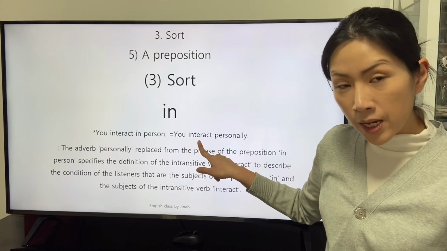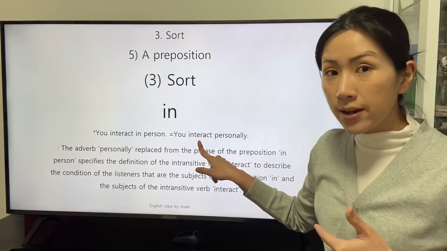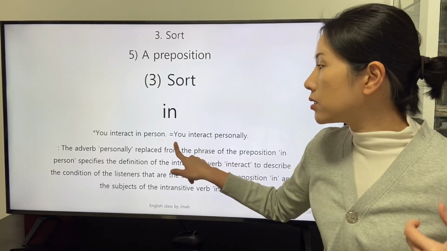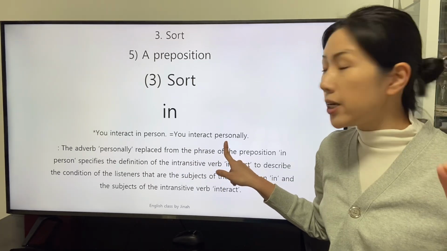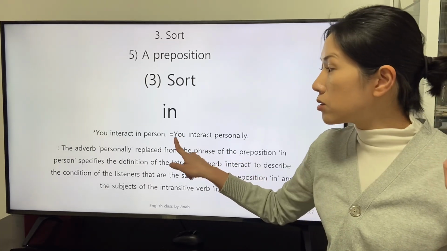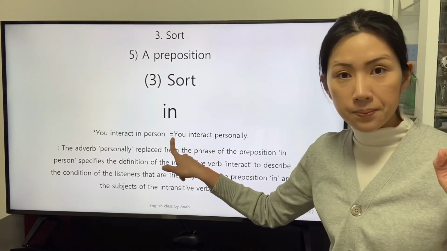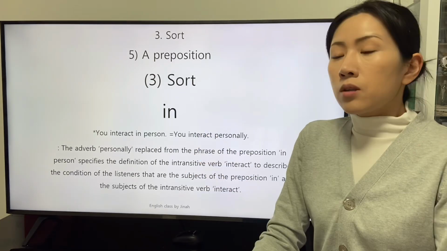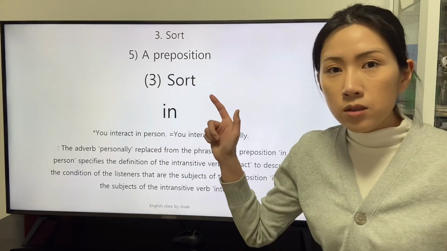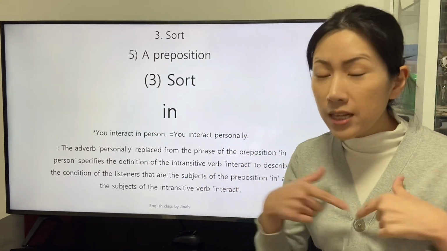And the intransitive verb interact describes the subject. The adverb personally describes the subject indirectly via the intransitive verb, even though they convey the same intention of the speaker.